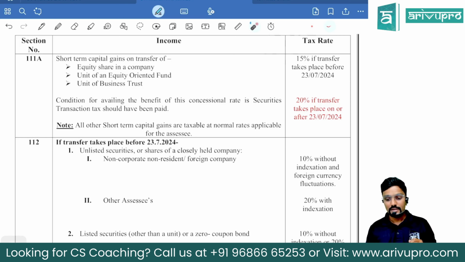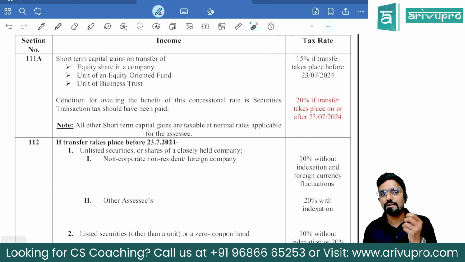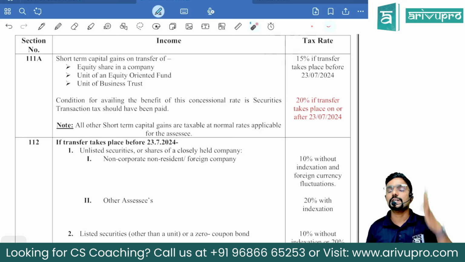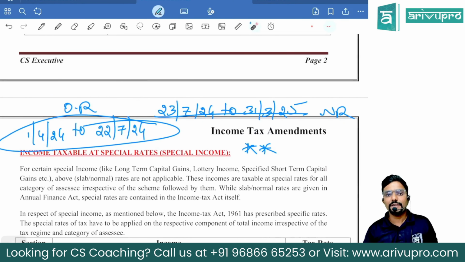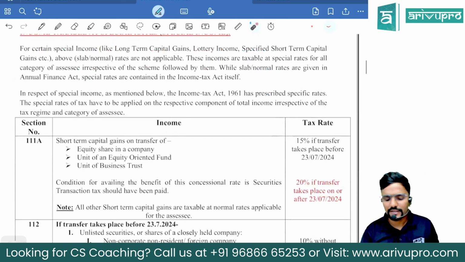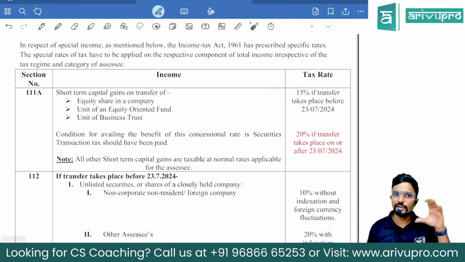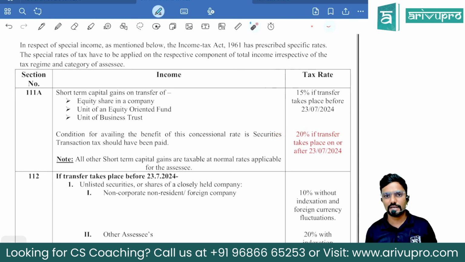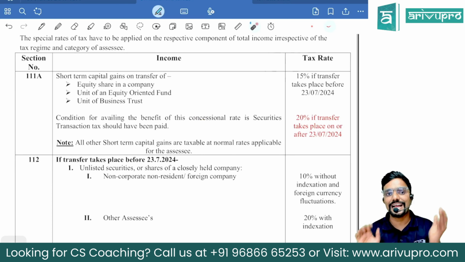Yes, sir. Now, what is the tax rate, sir? 15% if you have sold this before 23rd July, that is, in between those dates I mentioned. Sir, what if I have sold it on or after 23rd July? Then the tax rate is 20%, an increase by 5%. Before it was 15, but now it is 20%. But the condition is you should have paid securities transaction tax. Sir, what if I have not paid securities transaction tax? Then the short-term gain is not covered here, guys.